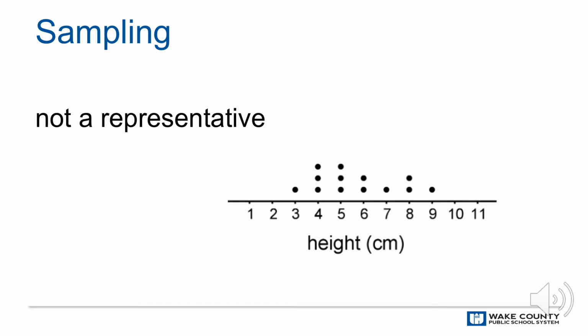A sample that is selected at random is more likely to be representative of the population than a sample that has been selected any other way.